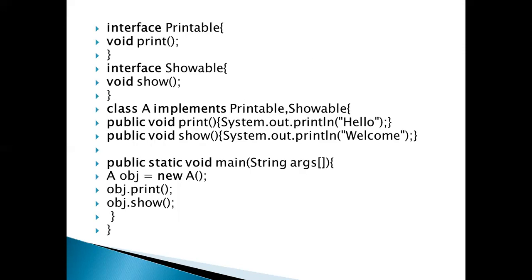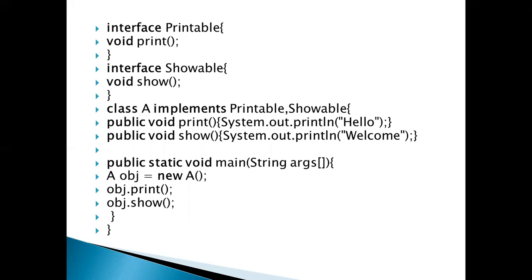Next example. In this example we observe that there are two interfaces. One is Printable and the second is Showable. How to implement both?